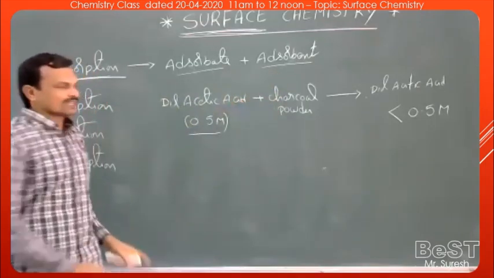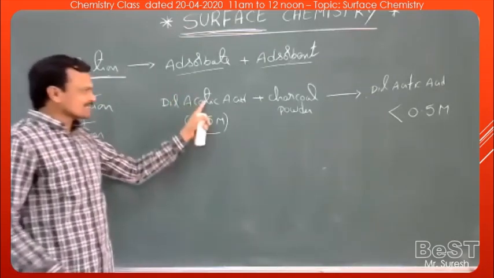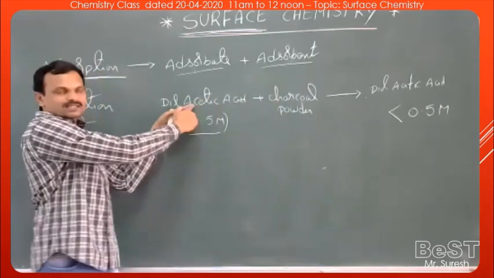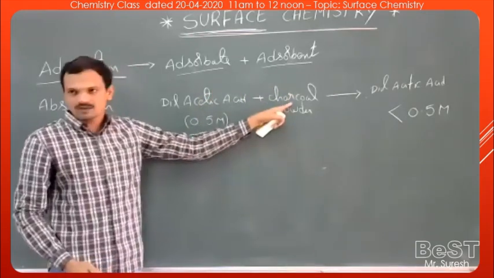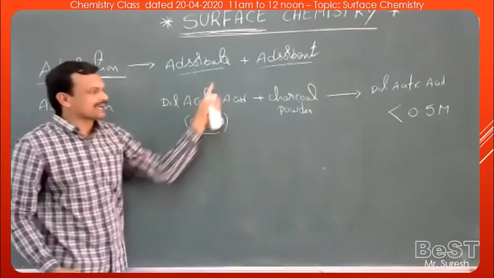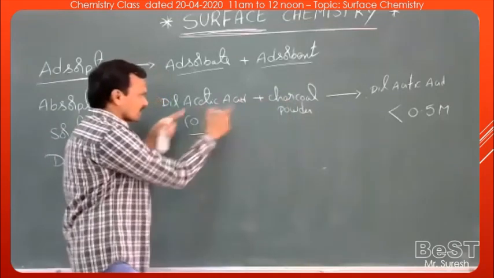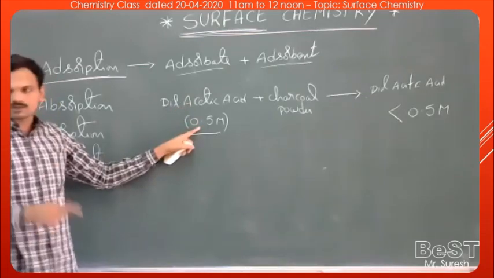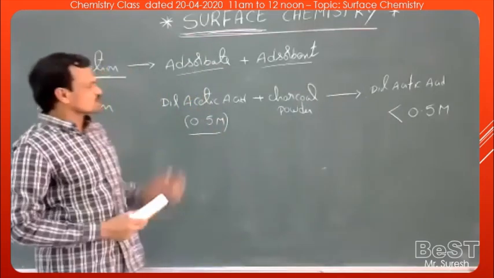So now, why does the concentration of acetic acid decrease here? Because when this acetic acid is shaken vigorously with charcoal powder, some of the acetic acid molecules in the solution get accumulated on the surface of charcoal. Simply, what we call adsorption. Some acetic acid molecules get adsorbed on the surface of charcoal. As a result, the number of solute particles in the solution decreases. That means the number of acetic acid molecules in the solution decreases. Then automatically the concentration decreases.